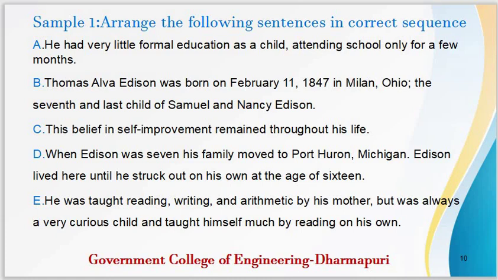Thomas Alva Edison was born on February 11, 1847 in Milan, Ohio, the seventh and last child of Samuel and Nancy Edison. So if you look at the second sentence B, it begins with the name of a person, Thomas Alva Edison, a well-known scientist. So definitely this B will form the first line of the paragraph that we are going to arrange in a logical sequence. So let us move on to the third.